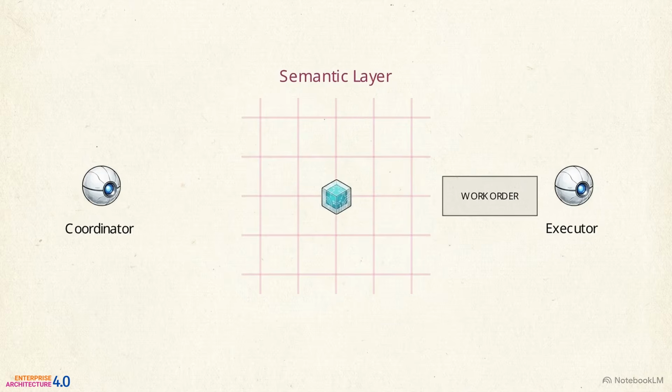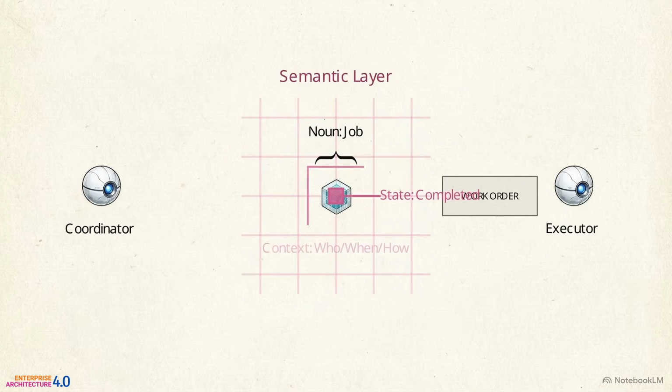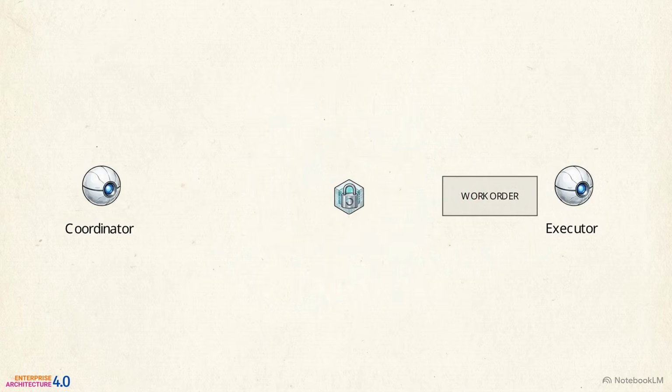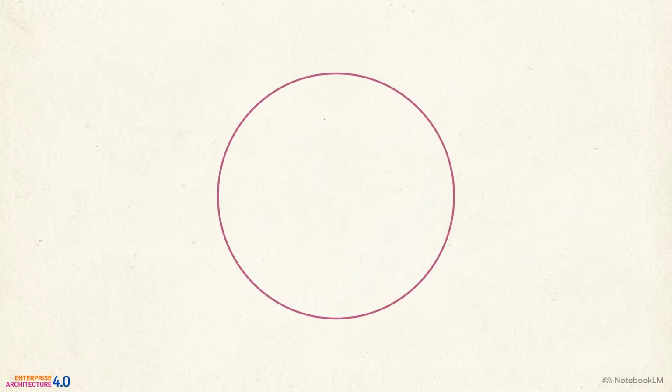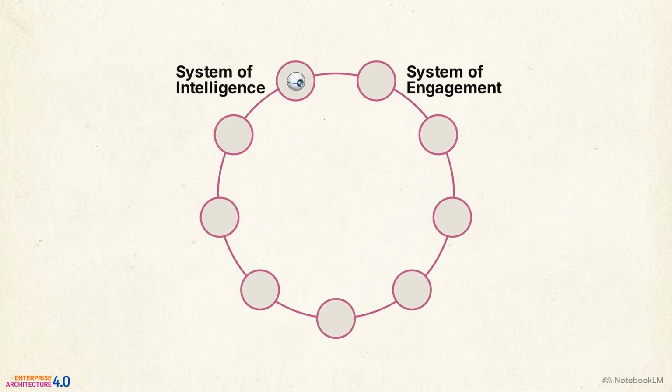Resolving this requires a semantic layer, a shared dictionary aligning mismatched data streams into a unified matrix. Ontology defines the nouns. Reference data lists approved states. Metadata wraps this with context, granting a verifiable passport so agents trust the signal. Standard APIs and data pipelines can connect legacy software, but exact shared semantics is the only way to connect autonomous intelligent agents safely. To map this capability stock, we use the 9 intelligent systems.